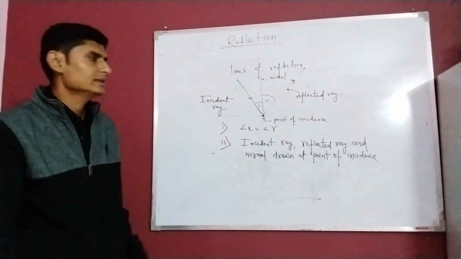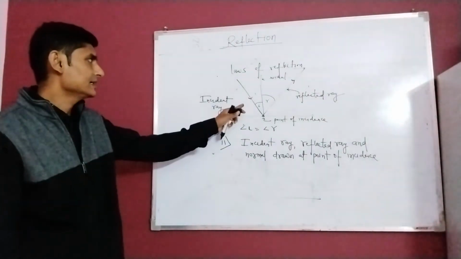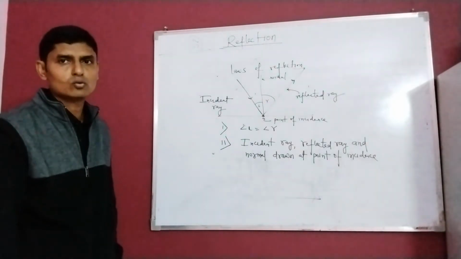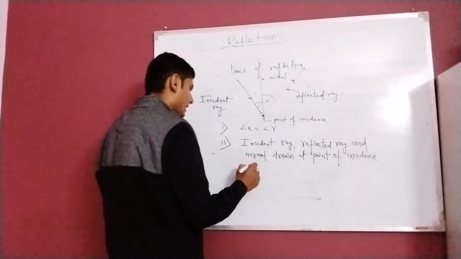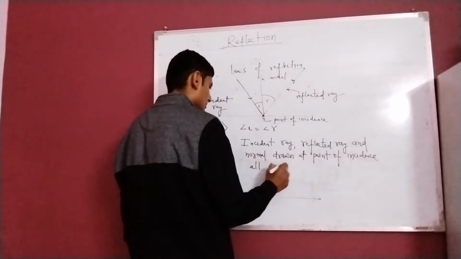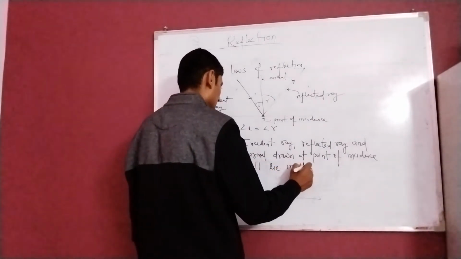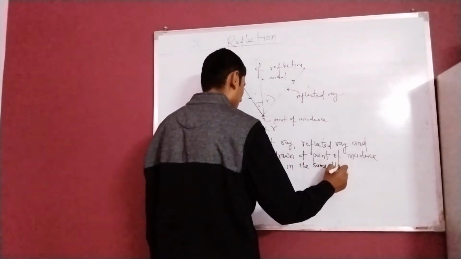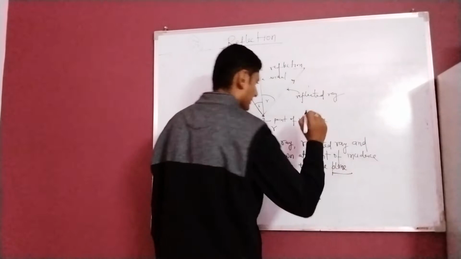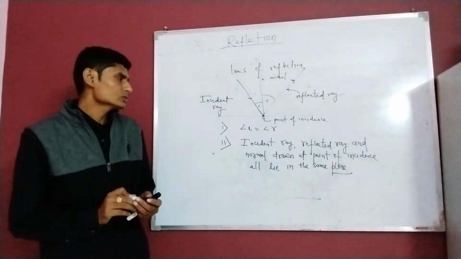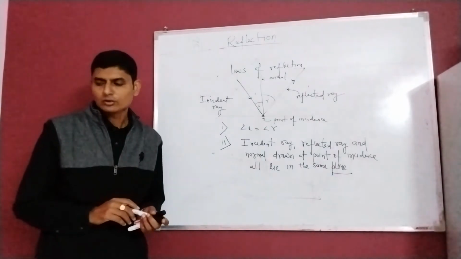Or it is also stated that incident ray, normal and reflected ray all are coplanar. All lie in the same plane. Okay. So all these things you have to bear in your mind.